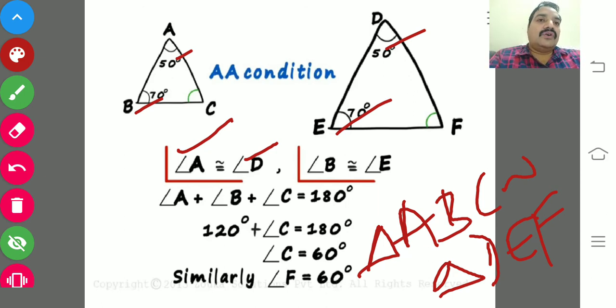But no need to check whether the third angles are equal or not. In a triangle, when two corresponding angles are equal, automatically the third angle should be equal. It's common sense; we are using the angle sum property. So this is the AA condition for similarity.